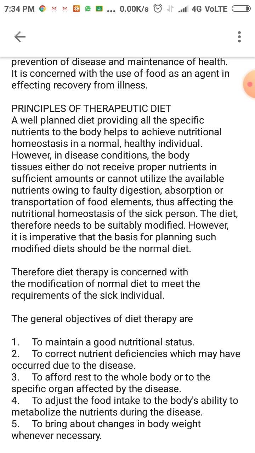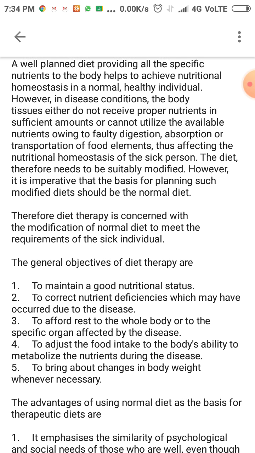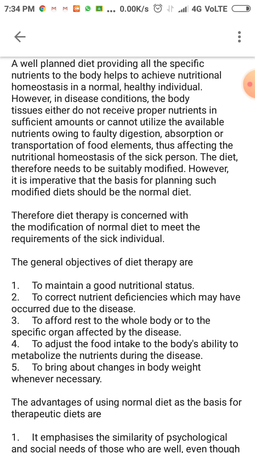So the diet needs to be suitably modified according to the patient. However, the basis for planning such a modified diet should be the normal diet. Therefore diet therapy is concerned with the modification of the normal diet to meet the requirements of the sick individual.